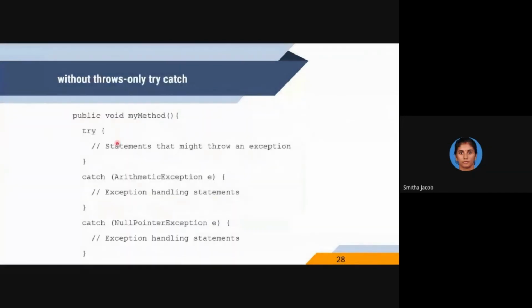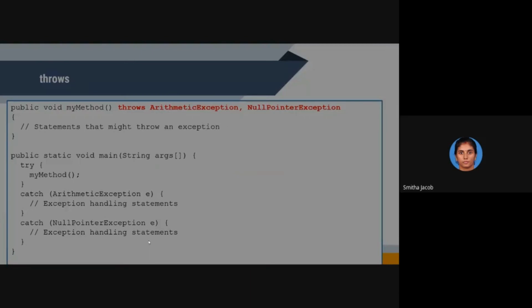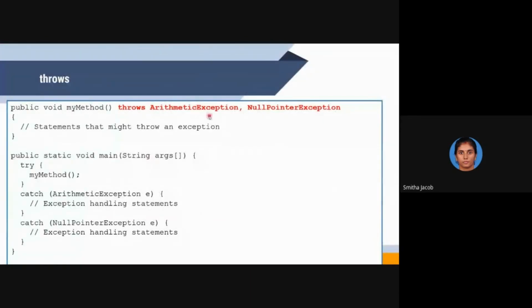Okay, look at this example. I have a method called myMethod. It has a try catch block consisting of multiple catch blocks, ArithmeticException and NullPointerException. So definitely I know that there's a chance of ArithmeticException as well as NullPointerException in this situation. And I'm going to declare ArithmeticException and NullPointerException using the throws keyword like this. Along with the method signature, I am throwing the exceptions.